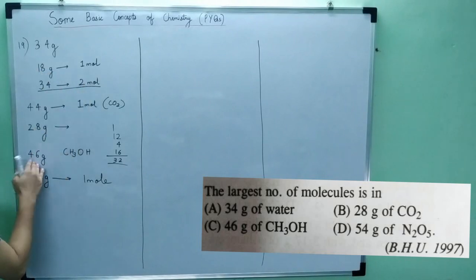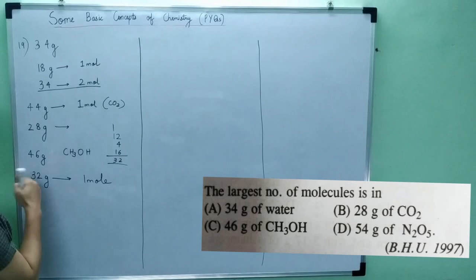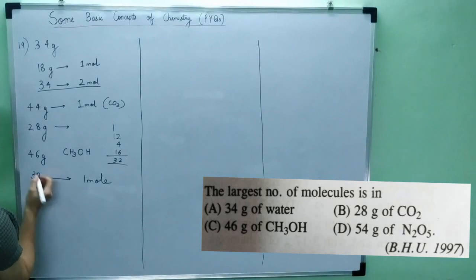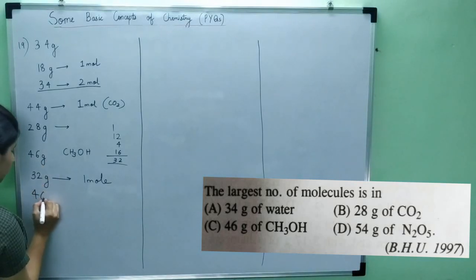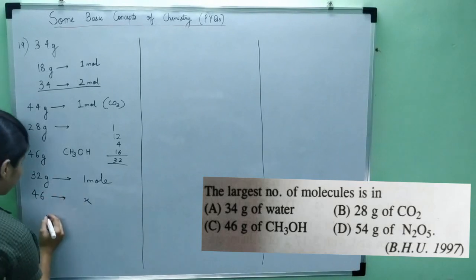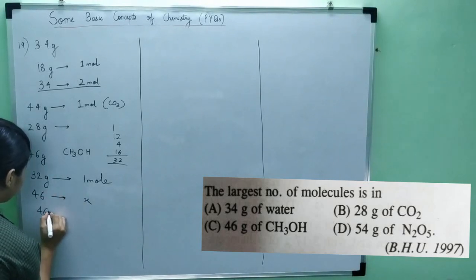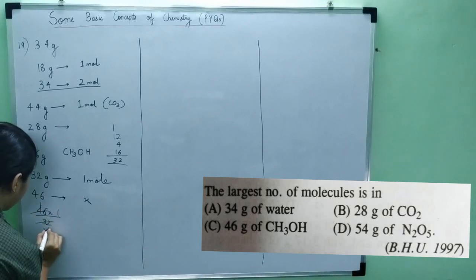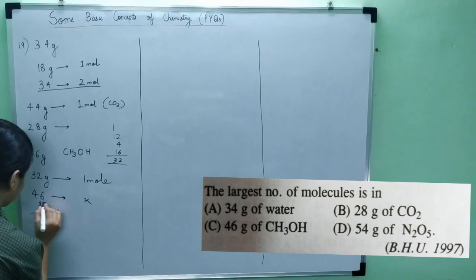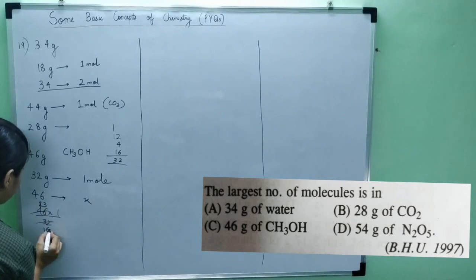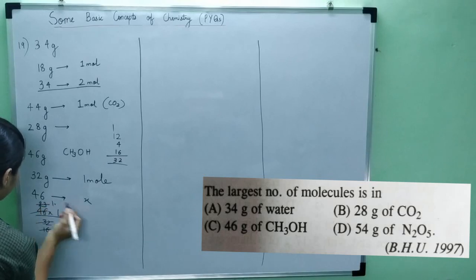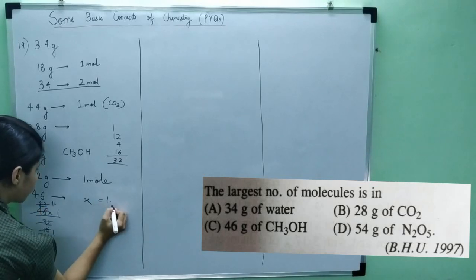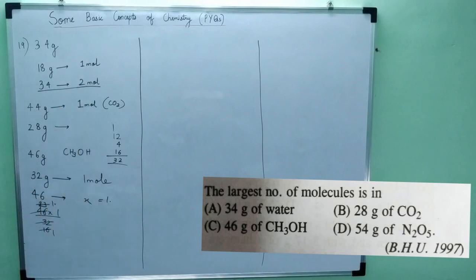So this will be between 32 and double of 32, which is 64. So we'll get some value between. Let's actually find out what it is. So x will be 46 into 1 upon 32. Okay, so around 23 upon 16, which would be around 1 point something. So x will be around 1 point something, which is less than 2 surely.